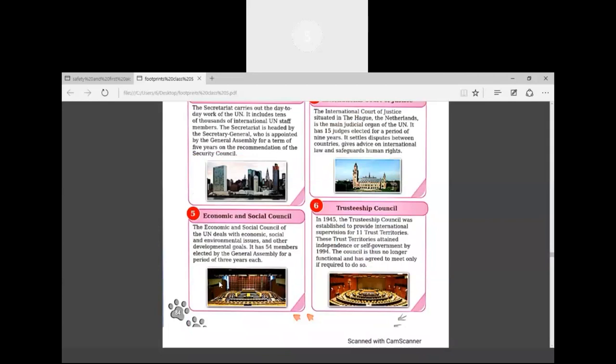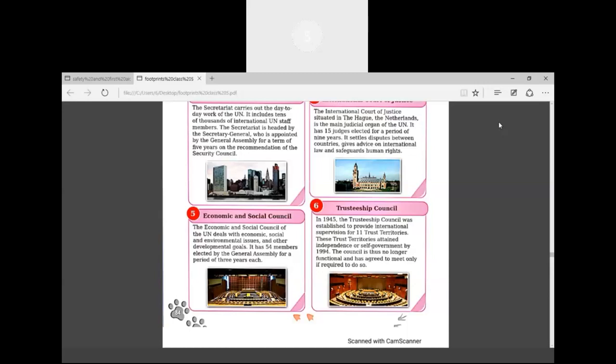Okay. Next organ is Economic and Social Council. Economic and Social Council of the UN deals with economic, social and environmental issues and other developmental goals. It will deal with different issues, with different matters, which can be related to environment, society, culture, economy, or development. So it will deal with these kind of things.